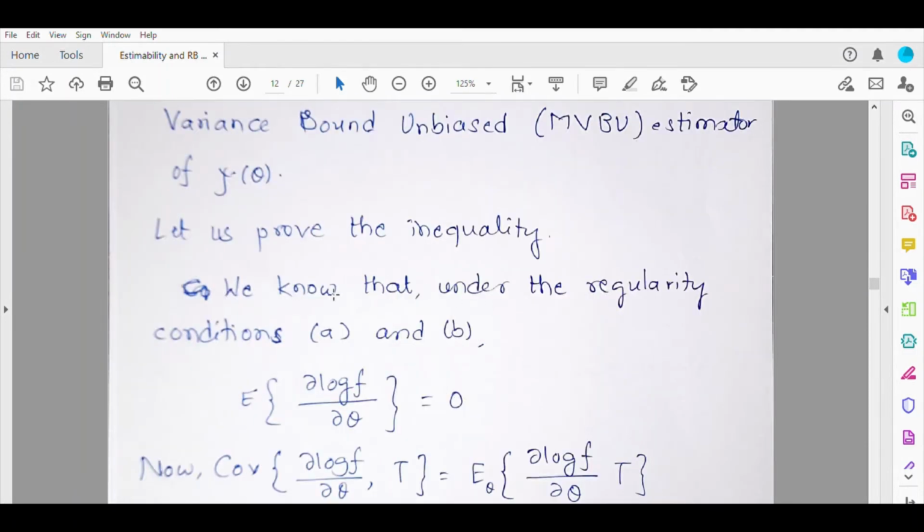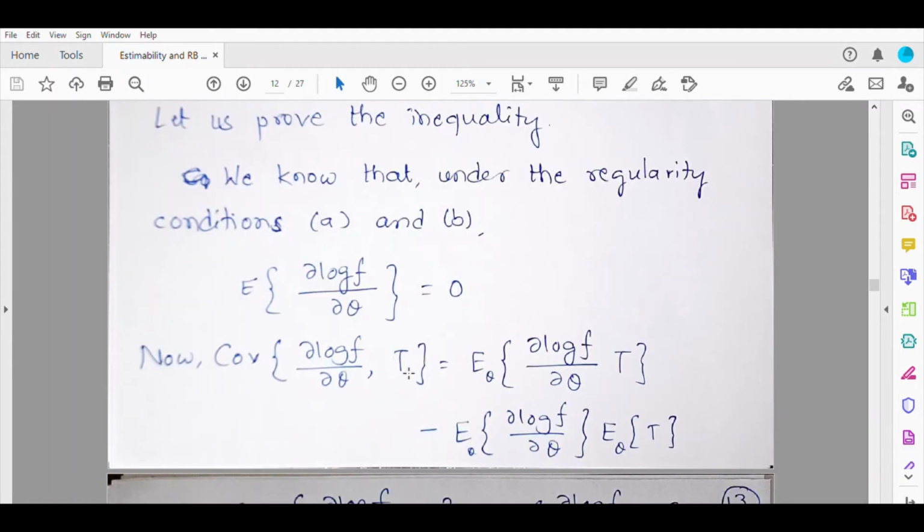Now under the regularity conditions, this we have already proved. The first two regularity conditions are nothing but the regularity conditions needed to define Fisher information. There we have proven that the expectation of dabba log f by dabba theta is 0. So if you consider the covariance between dabba log f by dabba theta and T, because the individual expectation of this random variable is 0, the covariance will be simply the expectation of the product term.